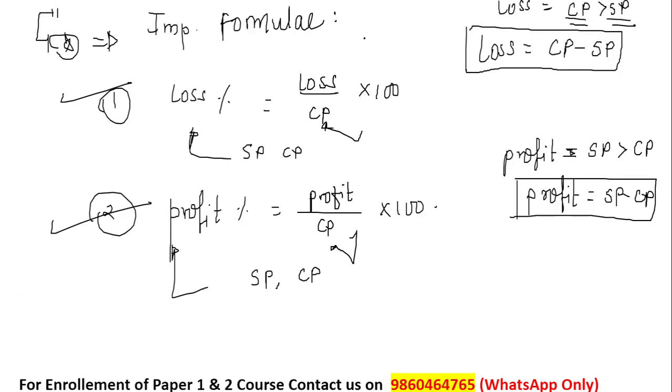But when the person is incurring loss, the formulas are as follows. Case number 2: the shopkeeper is incurring loss.